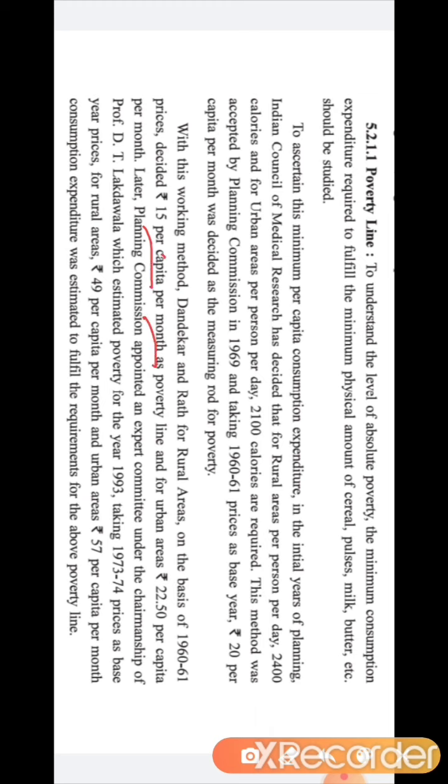It means that one person, per capita, 1 month, how much? Minimum 15 rupees is required to satisfy the basic needs of life, and that is considered as poverty line. Okay. And for the urban area, rupees 22.50 per person per month was decided as poverty line.